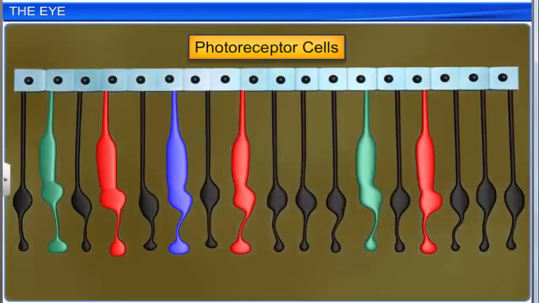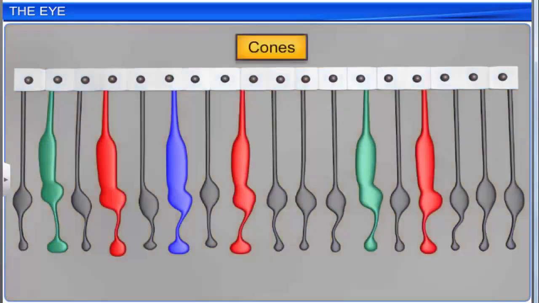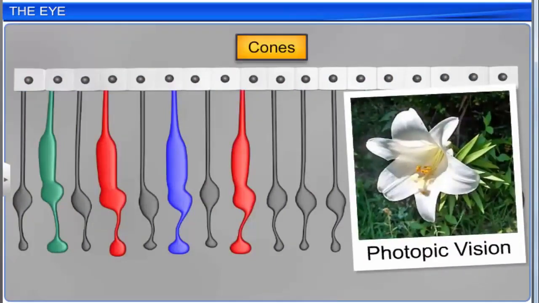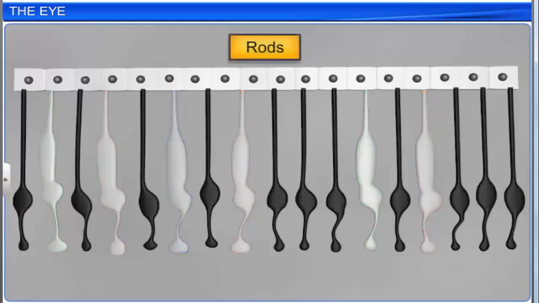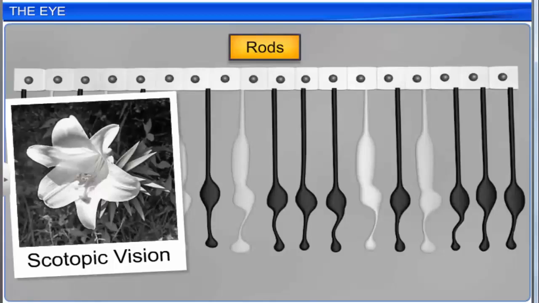These cells contain photopigments. The cones are responsible for color vision and daylight vision, which is also known as photopic vision. The rods are responsible for twilight vision, which is also known as scotopic vision.